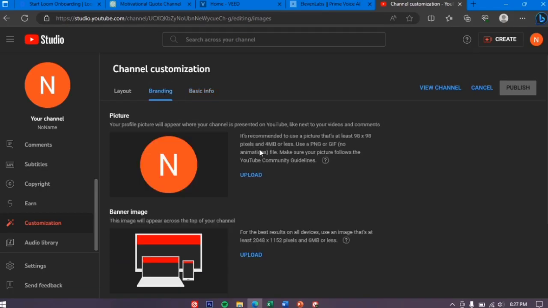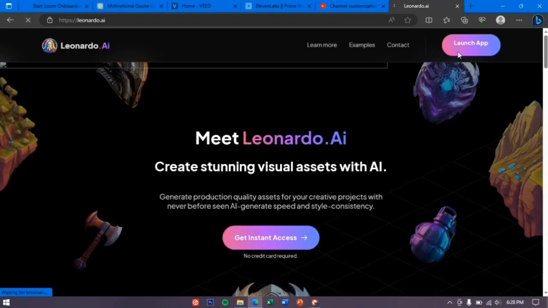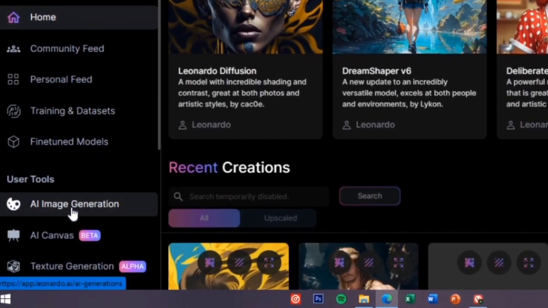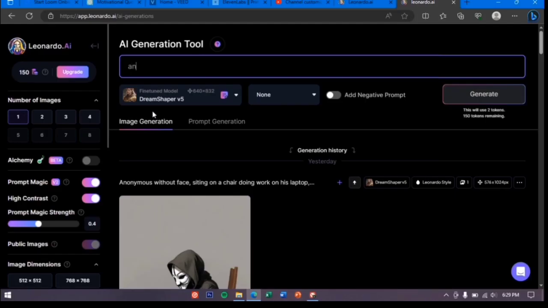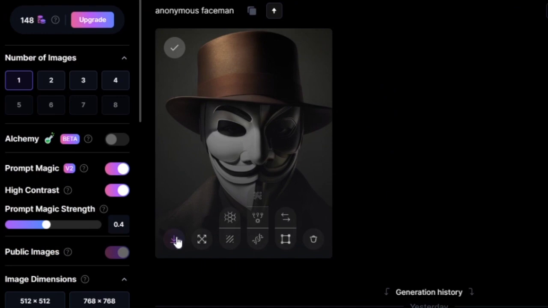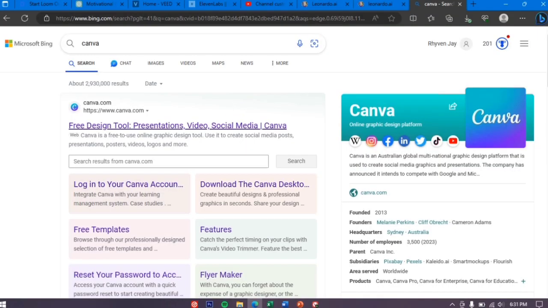Next is your YouTube profile. I use Leonardo.ai to create an image. To enter Leonardo, click Launch App. Once you are here, click AI Image Generation. Now you can type your prompt to create an image. For example, anonymous faceless man. Once you have the desired image, you can click Download and then Upload. After, click Done.